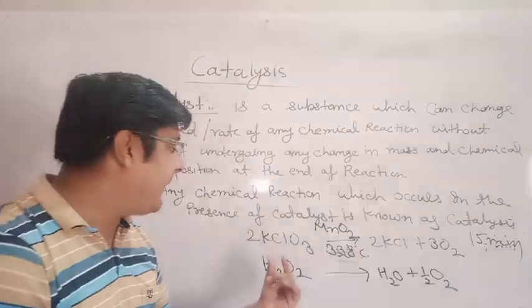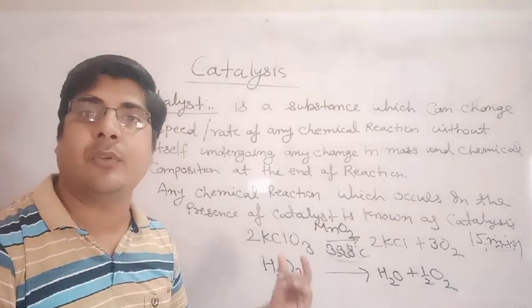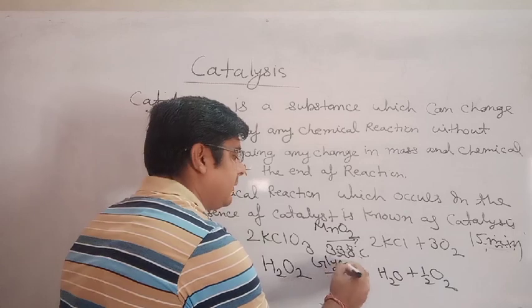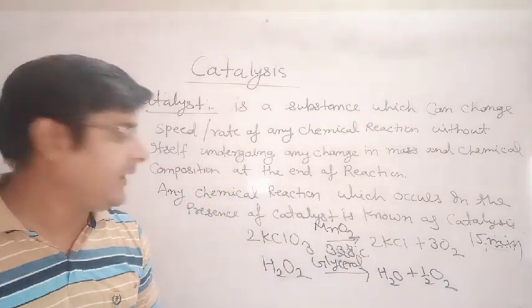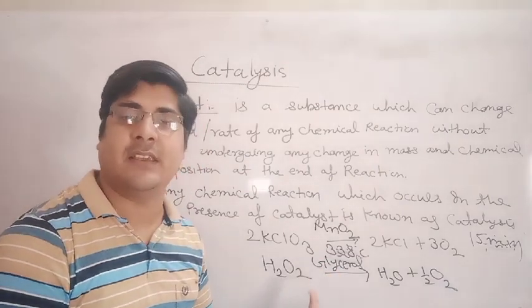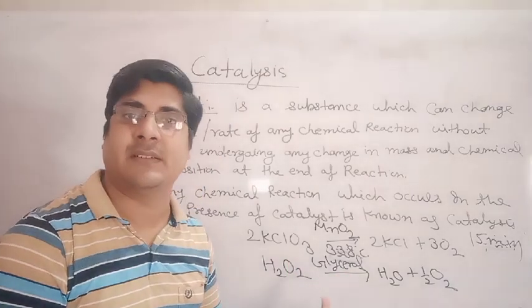To keep hydrogen peroxide safe, you will have to mix a catalyst like glycerol. You may also mix acetaldehyde. In the presence of glycerol, the rate of this reaction will decrease, and it will take many years.